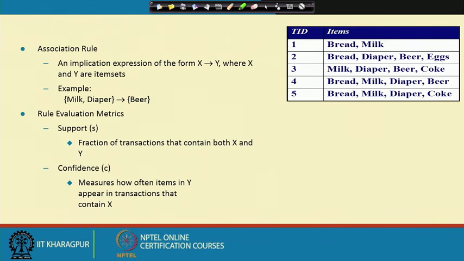There is a second condition that this should satisfy. It is called the confidence condition. What it says is that, in addition to X and Y appearing in a lot of transactions, being frequent, in most of the transactions where X appears, Y should also appear.